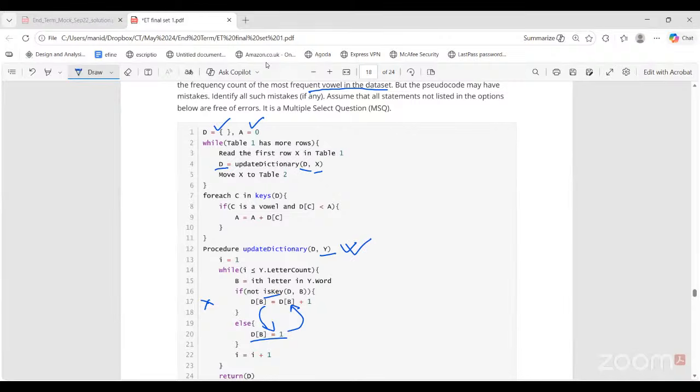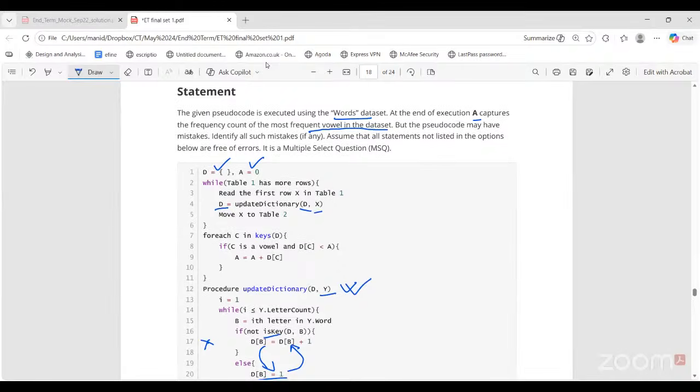What else? So if I fix this, then I is getting incremented, and as long as I reaches letter count, I will keep on doing this. So what is this dictionary D actually storing? It is storing the frequency of every letter, right? But I need to find out what is the frequency count of the most frequent vowel in the dataset.